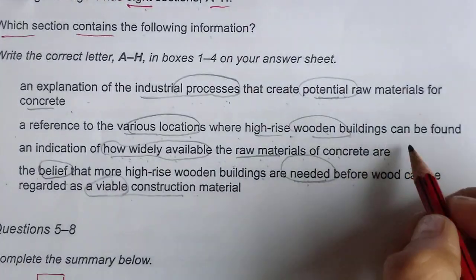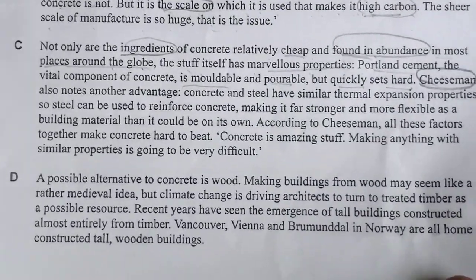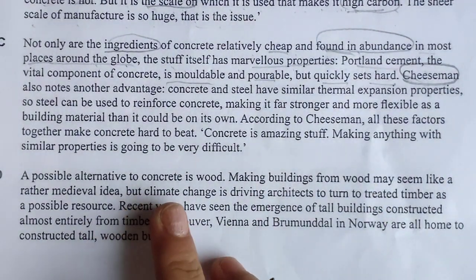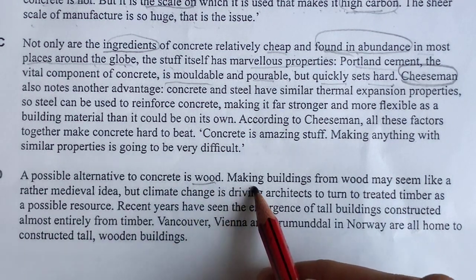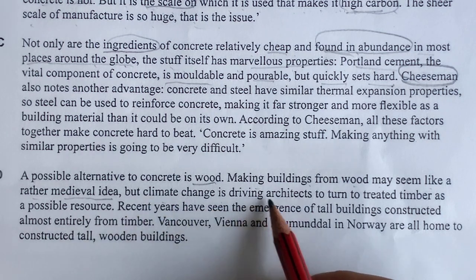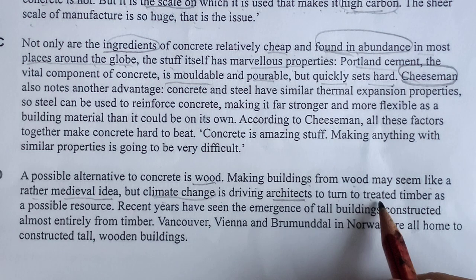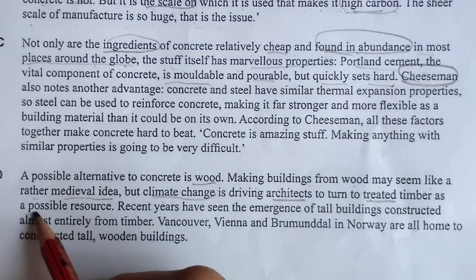So yes, I will go with C. Third is C. Now coming to D paragraph, let's read it. A possible alternative to concrete is wood. Making buildings from wood may seem like a medieval idea, but climate change is driving architects to turn to treated timber as a possible resource.